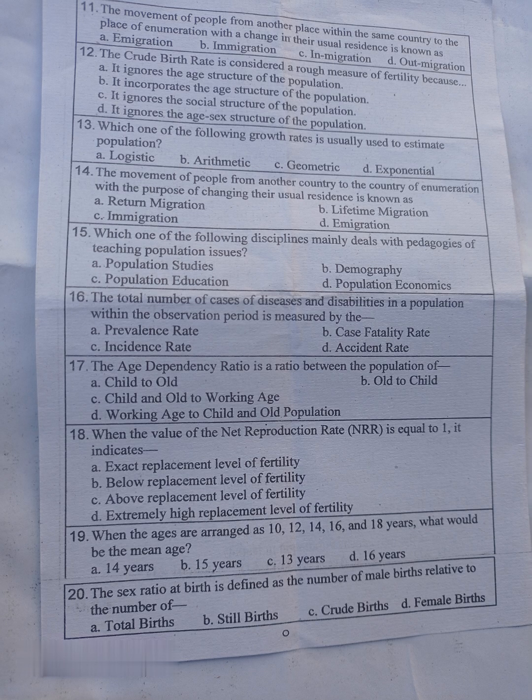11. The movement of people from another place within the same country to the place of enumeration with a change in their usual residence is known as A. Immigration, B. Emigration, C. In-migration, D. Out-migration. 12. The crude birth rate is considered a rough measure of fertility because ... A. It ignores the structure of the population, B. It incorporates the age structure of the population, C. It ignores the social structure of the population, D. It ignores the age-sex structure of the population.